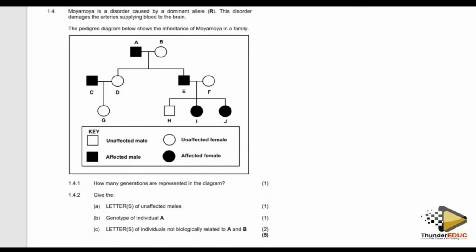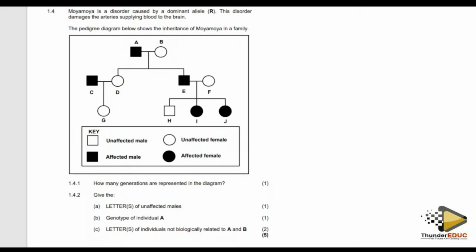So when you are trying to answer these questions, you have to first know this pedigree is caused by what? Is it a recessive allele? Is it a non-recessive allele, meaning that it's a dominant allele? Because if it is a dominant allele, then definitely you have to use the capital letters. If it is a recessive allele, then you're supposed to use small letters.